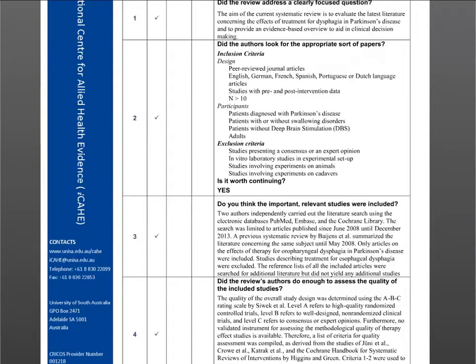When you jump into each of those tools, you can look at the list of instructions that are provided by those tools to help guide you with your appraisals. And you can see the difference in the amount of detail provided, so that you can get an idea that each critical appraisal tool you look at is going to have slightly different guidance on how you answer a question, even if the question is exactly the same.